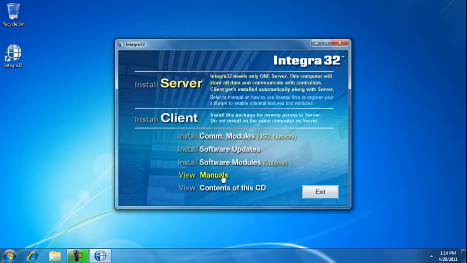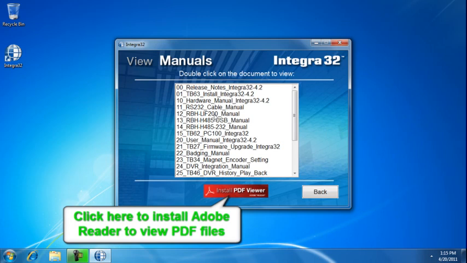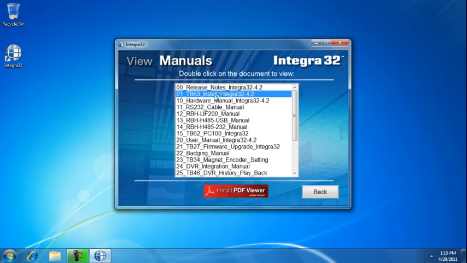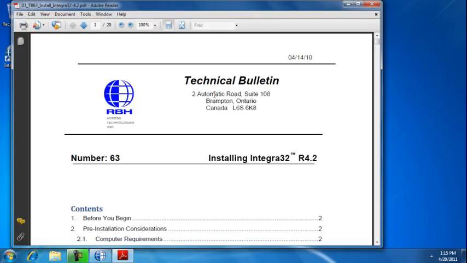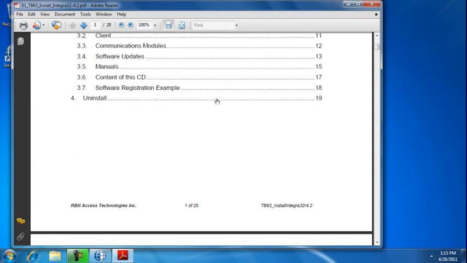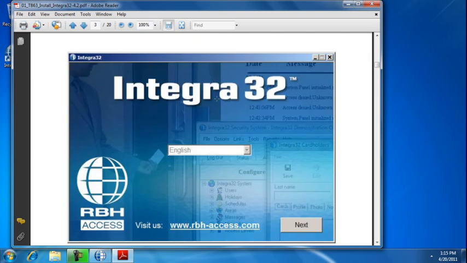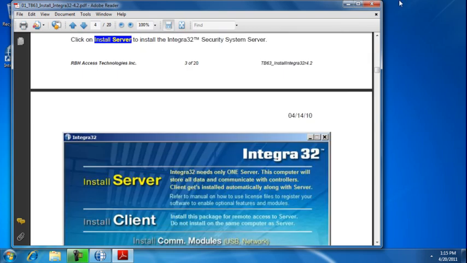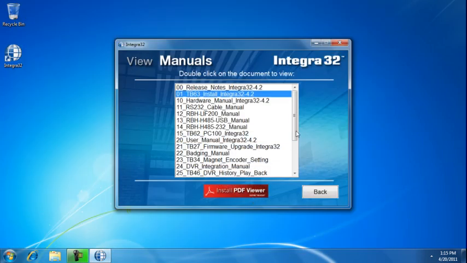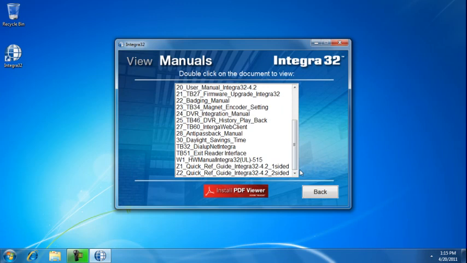In the manual section, we display a list of all available technical documentation on the Integra32. Let's double-click on one of them. It's stored in the PDF format. PDF reader is included on the same CD. You can activate it by selecting the red banner at the bottom of the page.